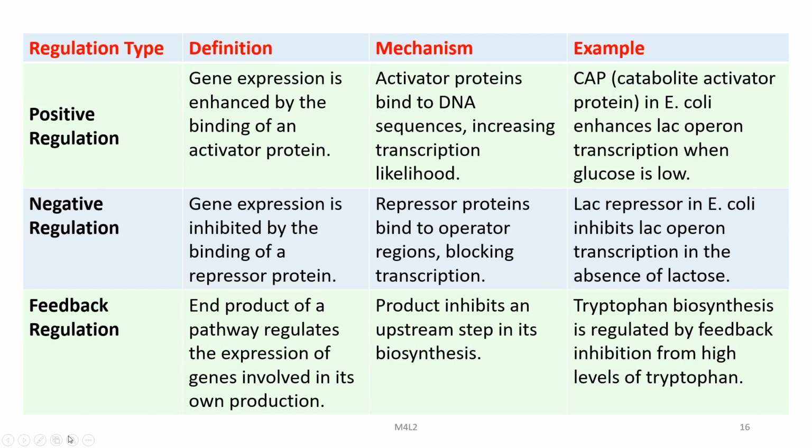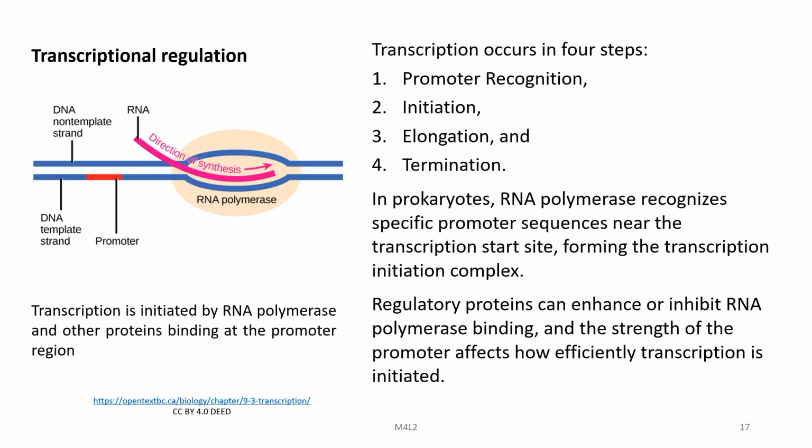In negative regulation, gene expression is inhibited by the binding of a repressor protein. Repressor proteins bind to operator regions, blocking transcription. The Lac repressor in E. coli inhibits lac operon transcription in the absence of lactose. And in feedback regulation, the end product of a pathway regulates the expression of genes involved in its own production. Here, the product inhibits an upstream step in its biosynthesis. Tryptophan biosynthesis is regulated by feedback inhibition from high levels of tryptophan.